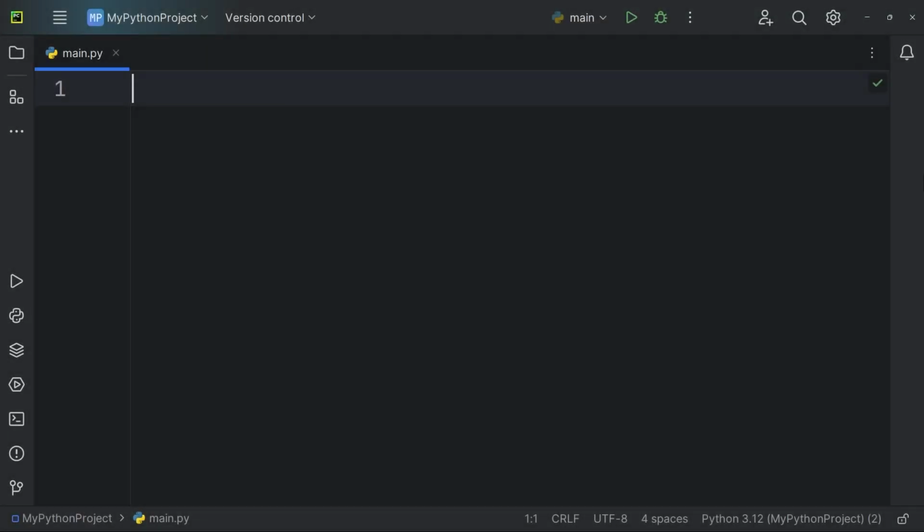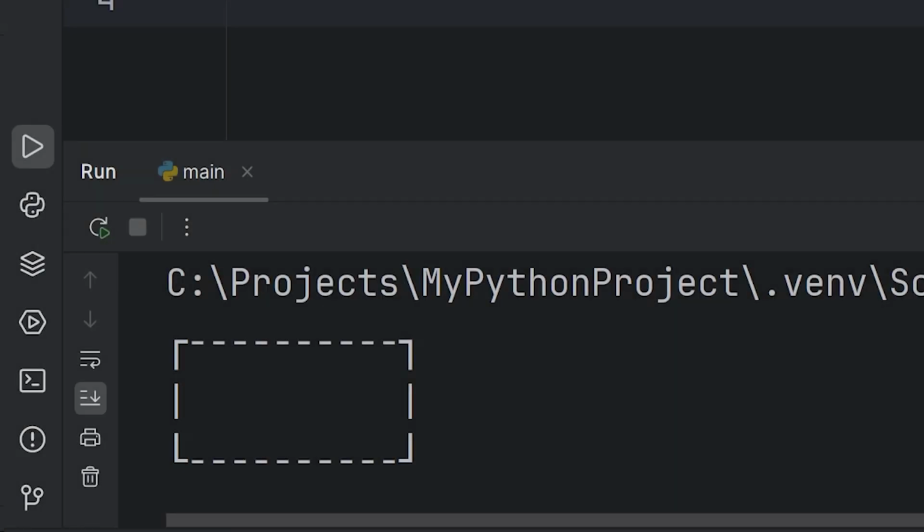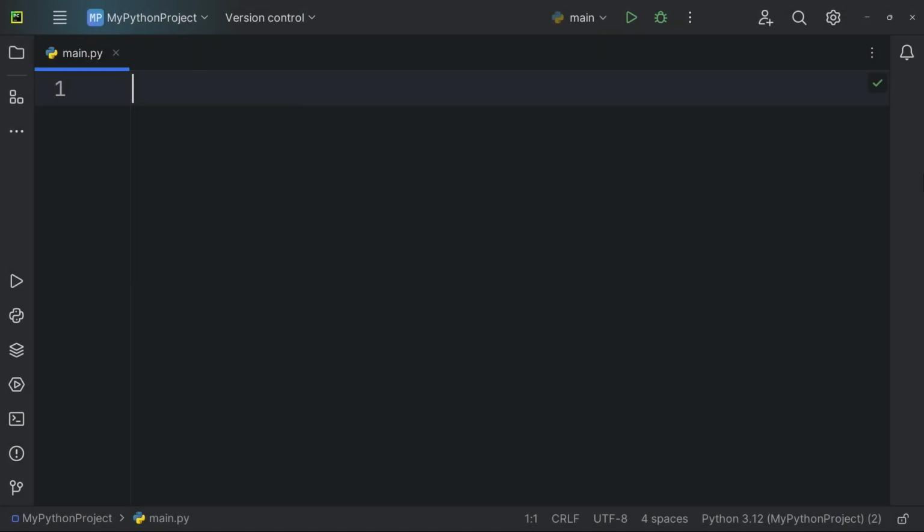It's important to note that the plus operator for concatenation and the asterisk operator for repetition can be combined in various ways to create more complex string operations. Let's say we want to create an empty box using string characters, similar to the one shown in the picture. We'll need 3 print functions to create 3 rows. Here's how we do it.